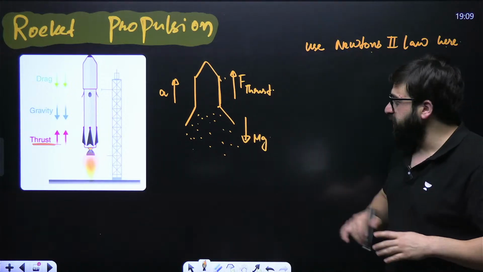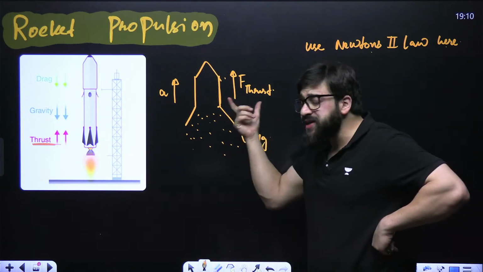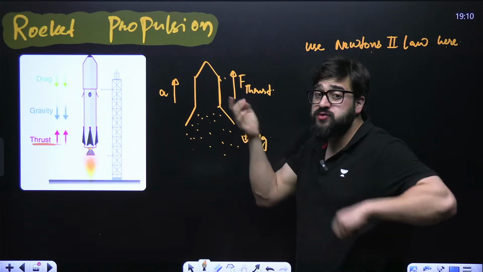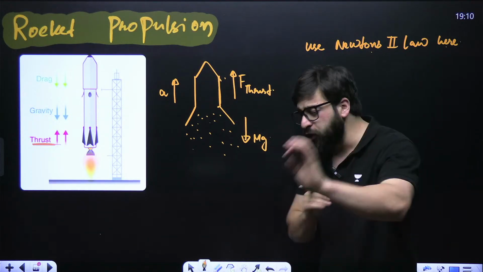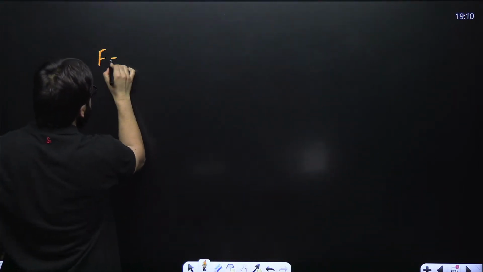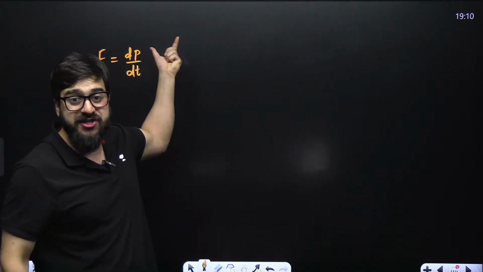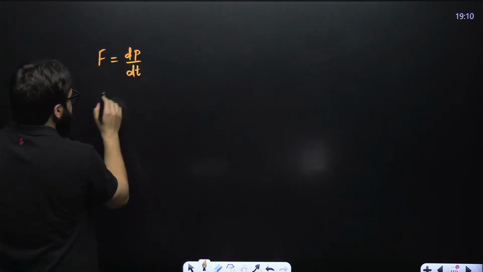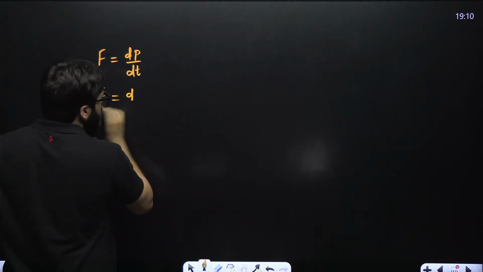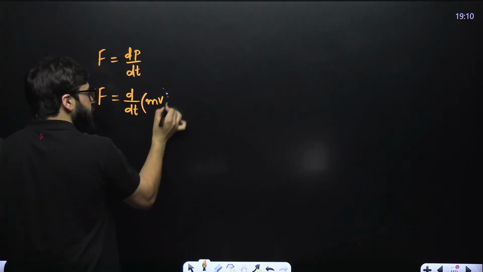My dear friends, listen to me very carefully. What is the force when mass is variable? If you remember in the last class, I told you force is equal to dp divided by dt. Force is equal to change in momentum upon change in time. F is equal to d by dt of, instead of this momentum, m into v.